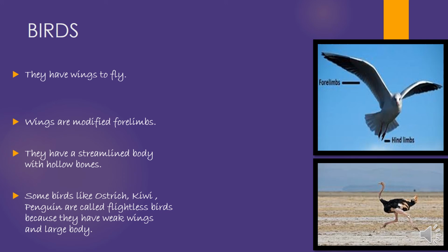You can see in the picture that the bird has hind limbs, but the forelimbs are modified in the form of wings. And the next picture is of an ostrich, which is a bird, but it cannot fly because its body is large and it has weak wings. So they are called flightless birds.